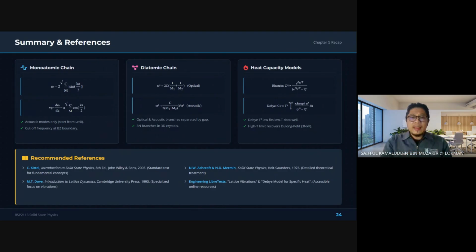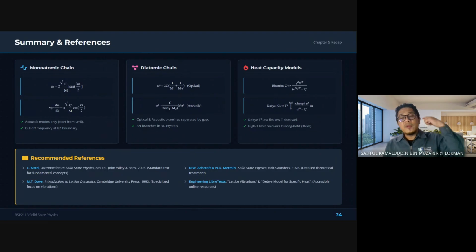And then we introduced the dispersion relation, the Brillouin zone, and the long wavelength limit. The Debye model cannot explain the long wavelength limit; it works for short wavelength, small frequency and small temperature.